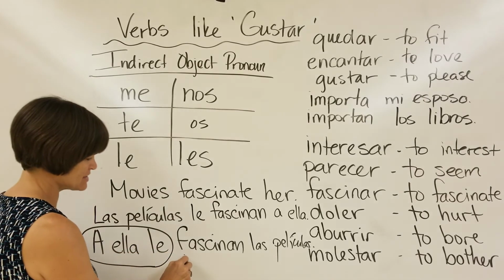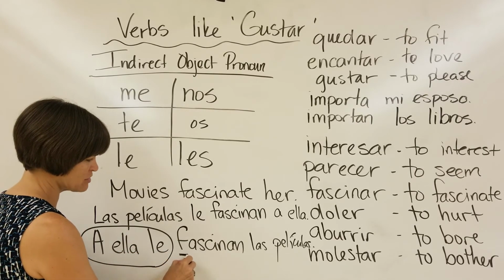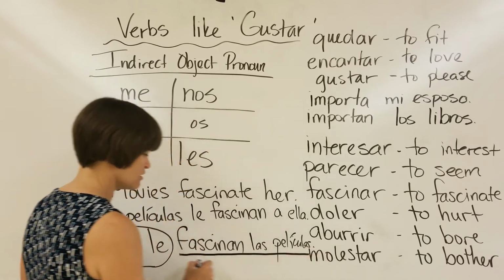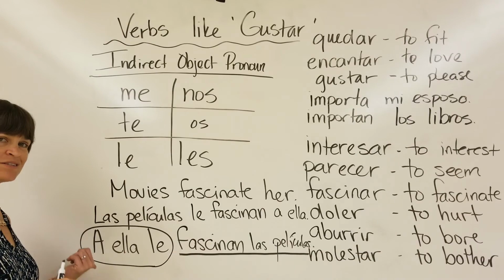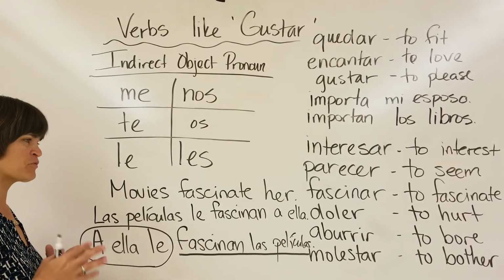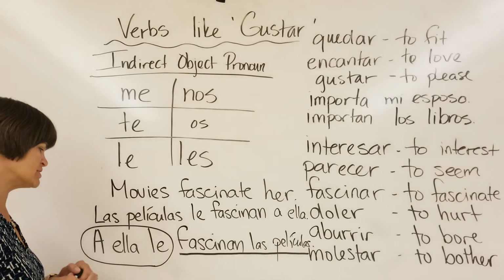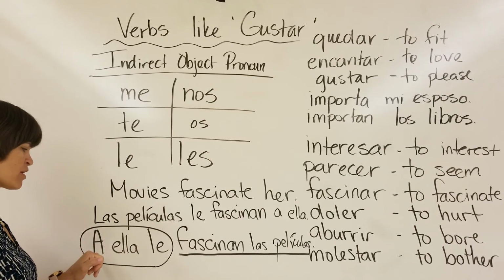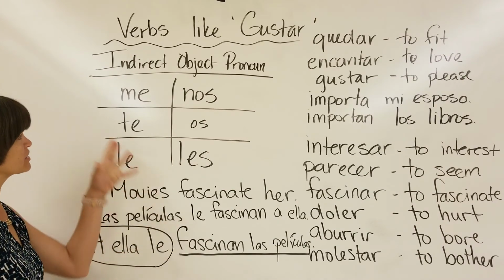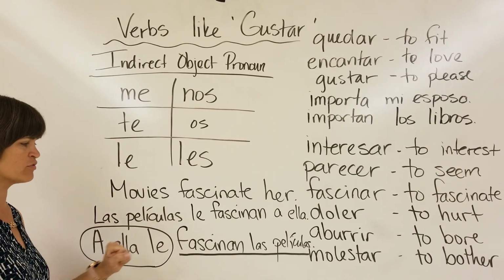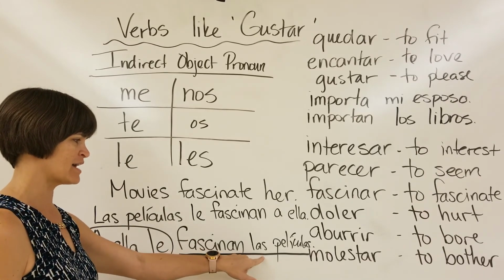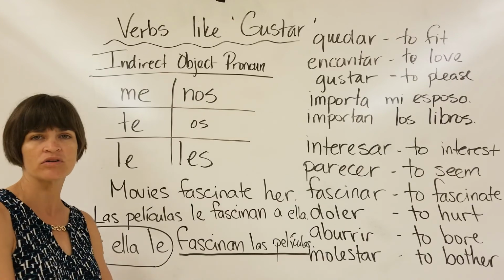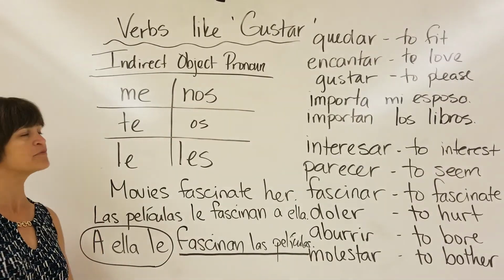And then in the second half, we will match the verb with whatever follows it. Fascinan is plural because películas is plural. So if you start it this way every time, we won't make mistakes early on. It'll be easy for us. So if you start with a, subject, then your pronoun, whoever it's interesting to, fascinating to, and important to, and then the verb will make sure that this is either plural or singular. And that's how we deal with verbs like gustar.